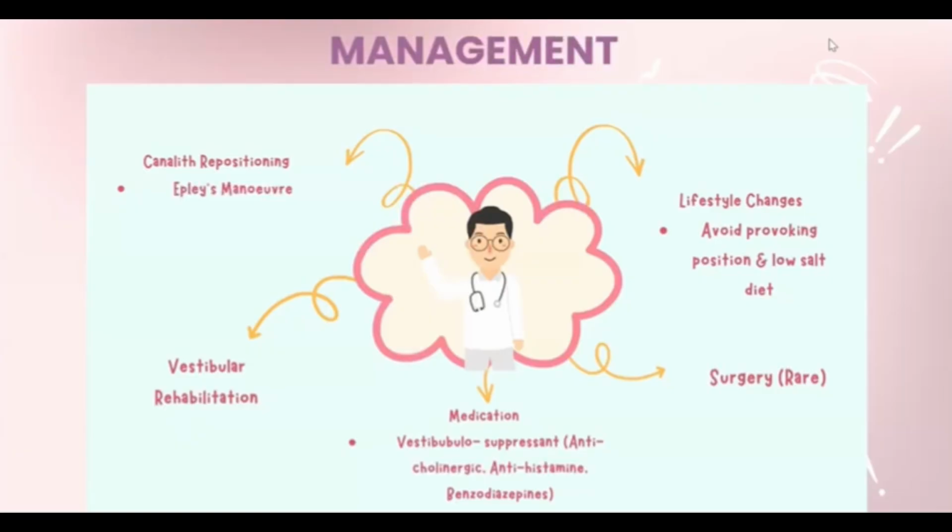This condition can be effectively treated with canalith repositioning by doing this maneuver. Number 2, vestibular rehabilitation. Number 3, medications such as vestibular suppressants that mainly involve anticholinergics, antihistamines, and benzodiazepines. Number 4, surgery. And lastly, lifestyle changes by avoiding provoking positions and a low salt diet.